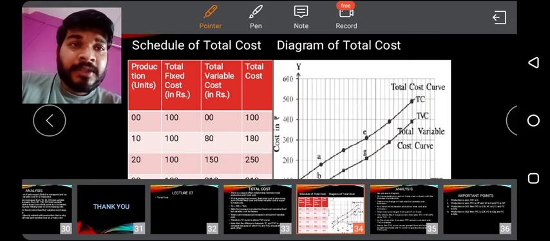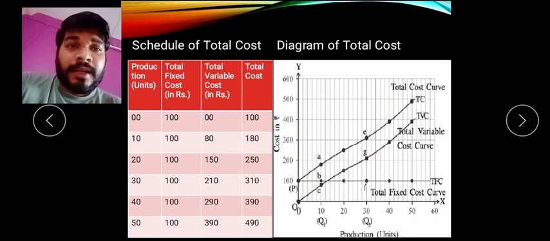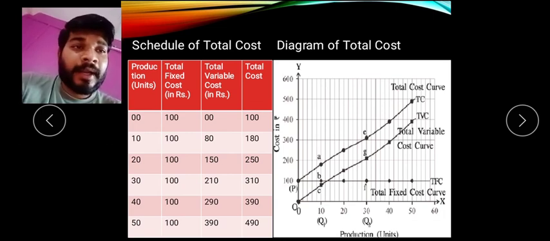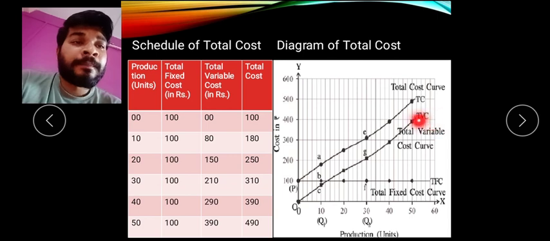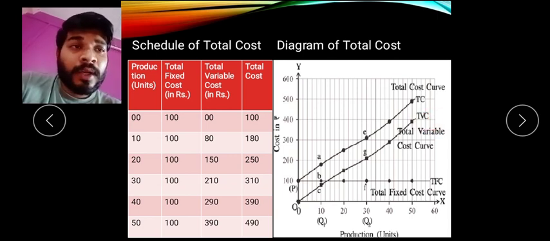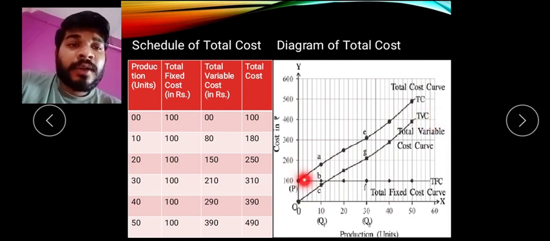तो देख लीजिए एक बार अच्छे से total cost schedule and total cost diagram को, so you will have a clear idea. Total fixed cost lies on the fixed line, total variable cost starts from the origin and is always below total cost, and the total cost curve starts from 100 where the fixed point P is, and it is always above the total variable cost curve.